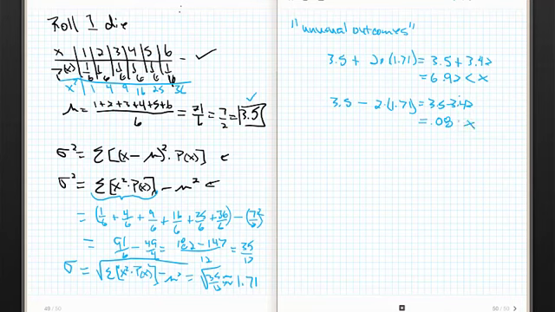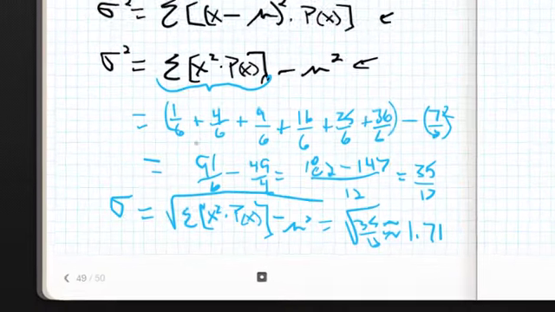If I get a roll that's less than 0.08, it's unusual. Now, think about this. These probabilities are uniformly distributed. In other words, everybody's got the same probability. So there better not be such a thing as an unusual roll.